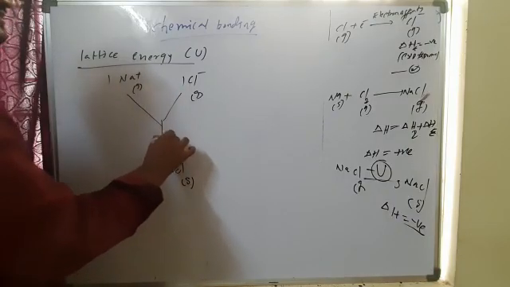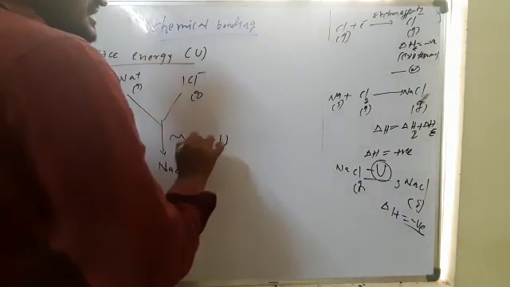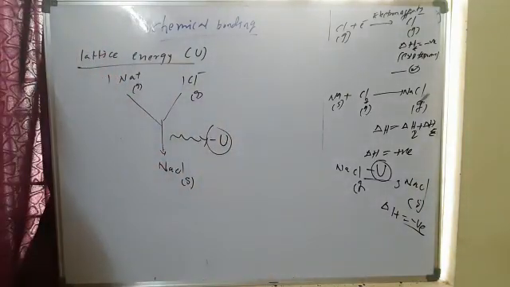This released energy is called lattice energy, that is minus U.